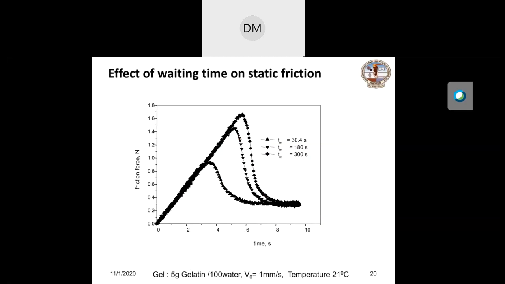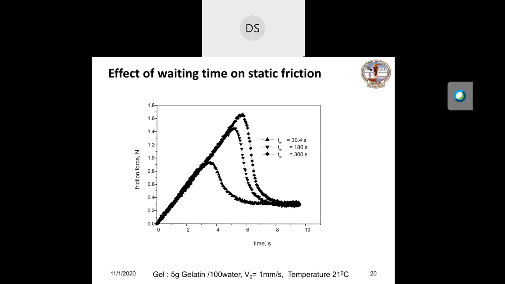Now we shall discuss the effect of wetting time. As I mentioned, if you increase the hold time or time of contact, the peak friction increases because it is history dependent. At the same time, dynamic friction or steady state friction does not change with aging time, but dynamic friction depends on shear velocity or slip velocity. And this is obvious in this plot.